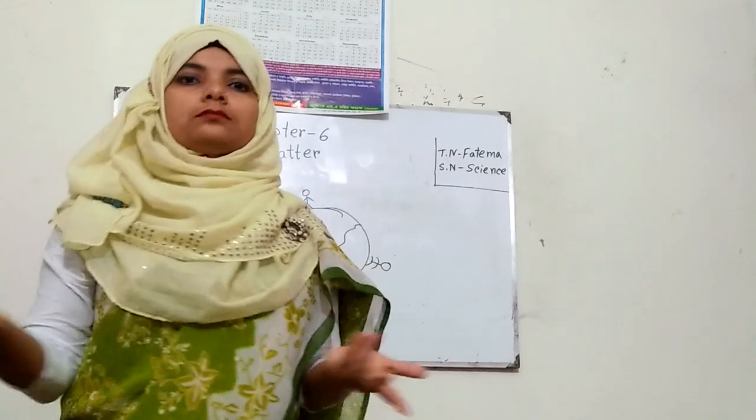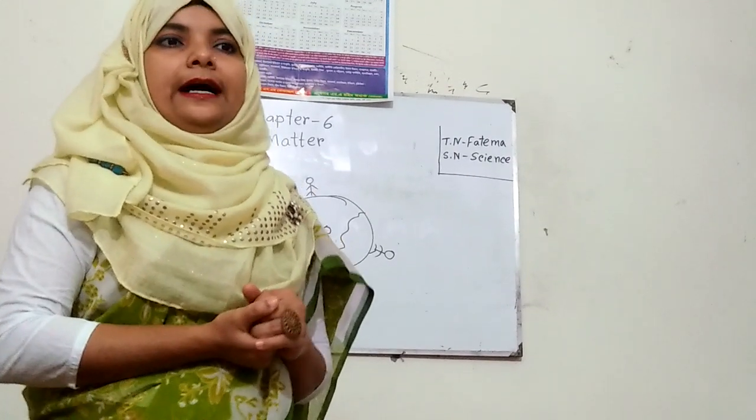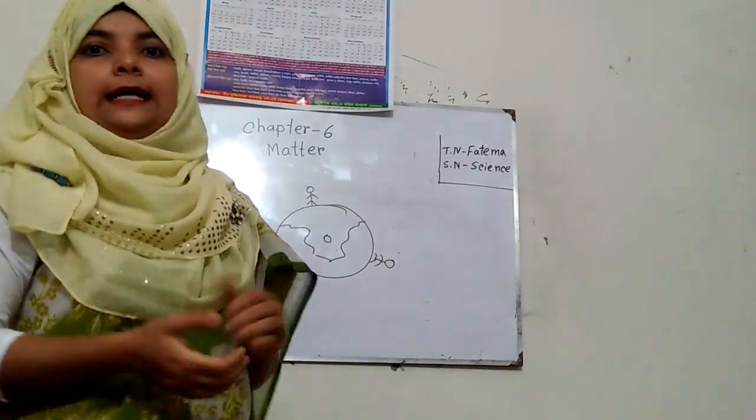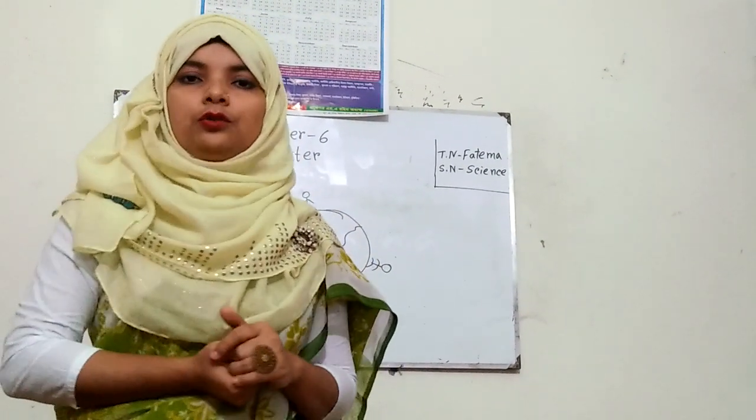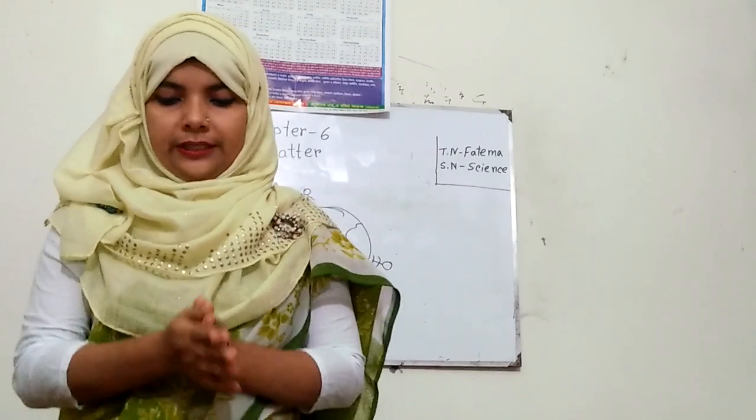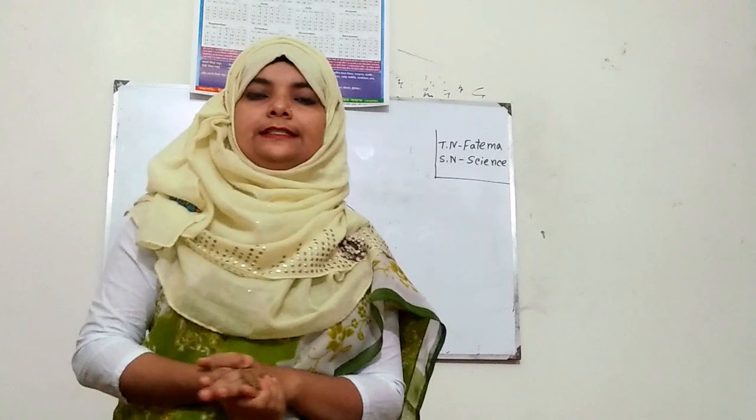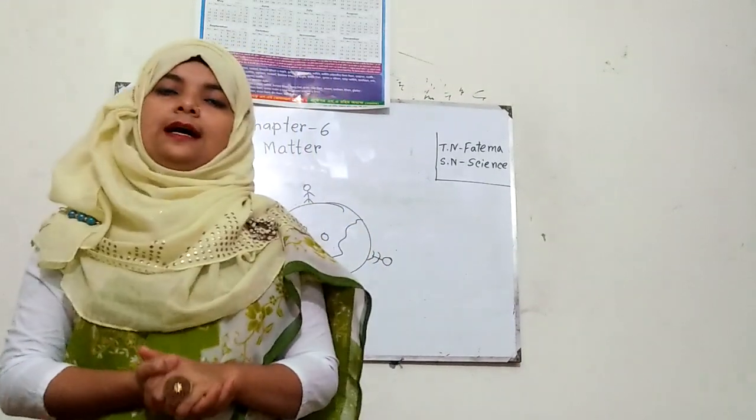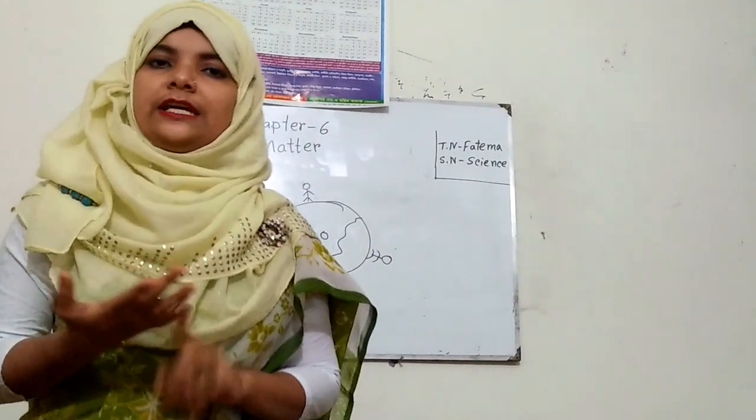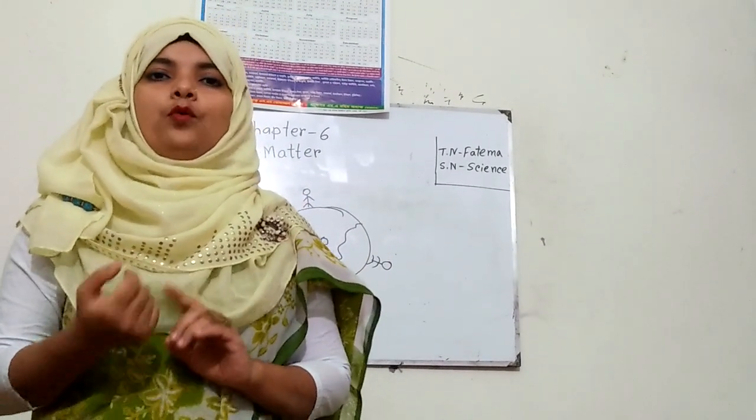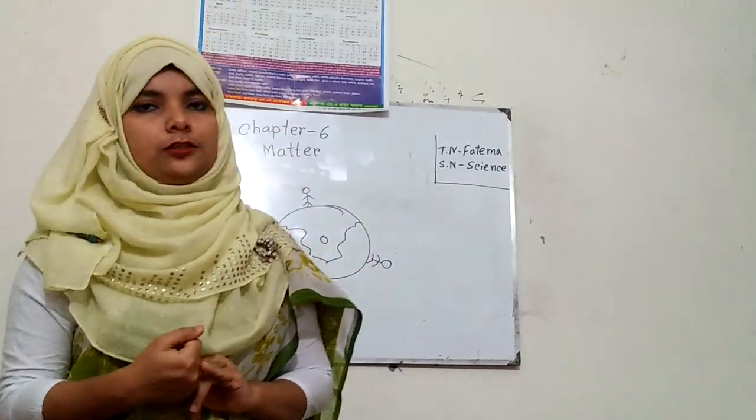We can feel air, isn't it? But we cannot see air. Air is also matter. But how can we understand that air is also matter? As all matter has some properties, and you know the general properties are that matter takes up space and matter has weight. So if air has weight and air also takes up space, we can understand that air is also matter.